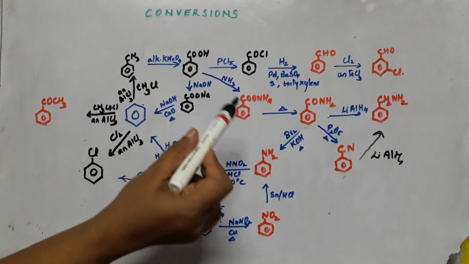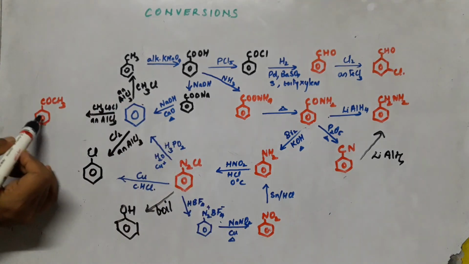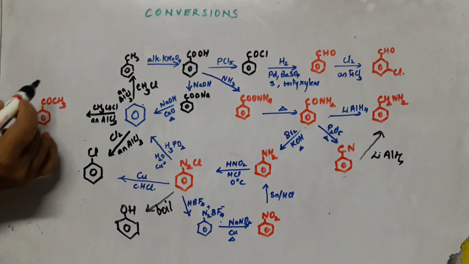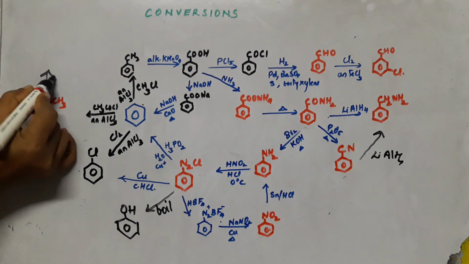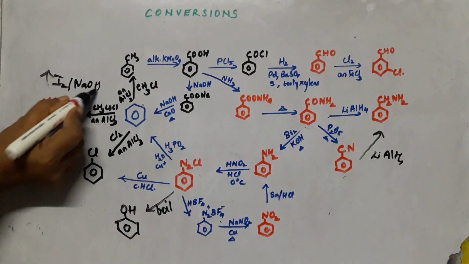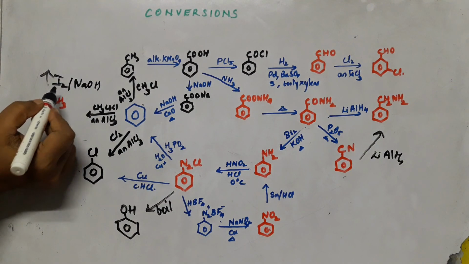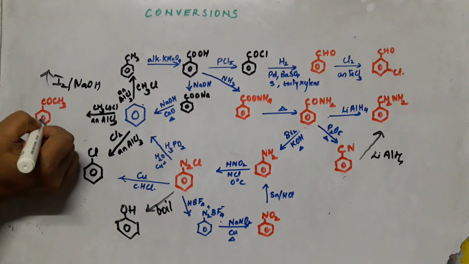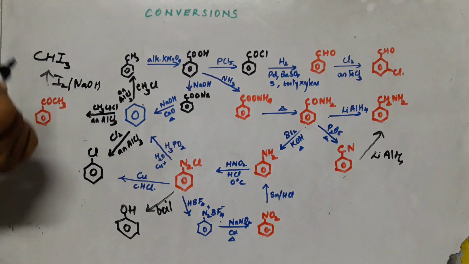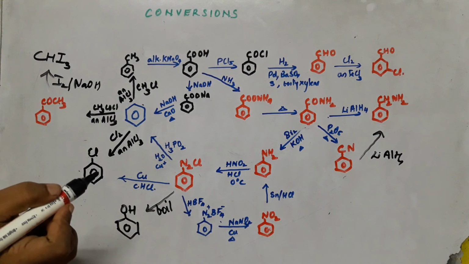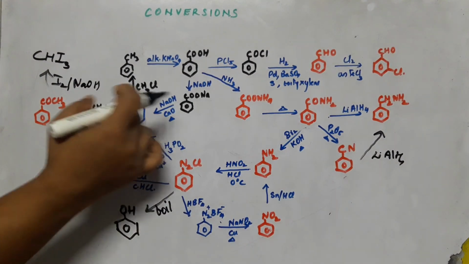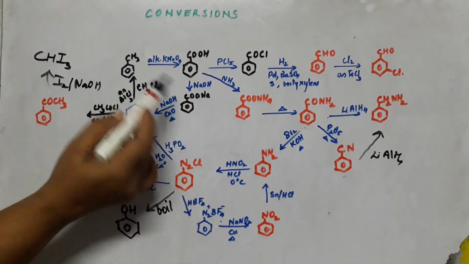So few important reactions I have discussed. Even this acetophenone, since it is having CH3CO group, if you are going to react with iodine and NaOH, it is iodoform reaction. Since there is CH3CO group in this compound, naturally you will get iodoform, yellow precipitate of iodoform as the product. So children, this is how certain reagents can be used for the conversion from one to another.